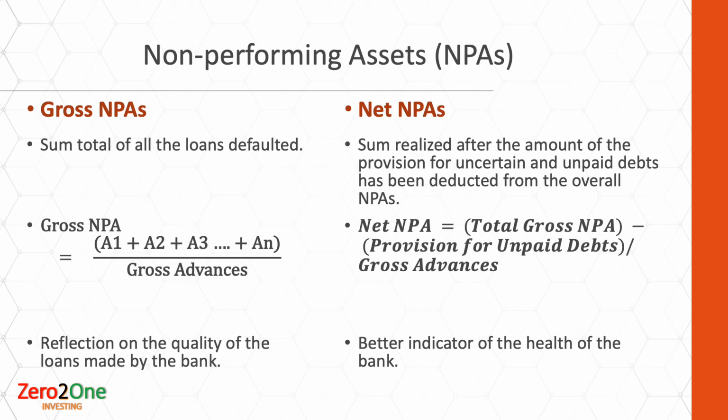A higher level of NPA increases the amount of provisioning which is required, thereby impacting the profitability of the bank. It also impacts the NIM, which is the net interest margin of the bank.